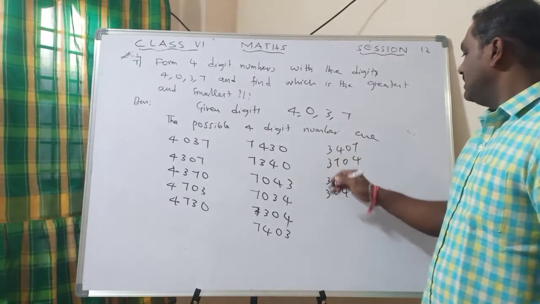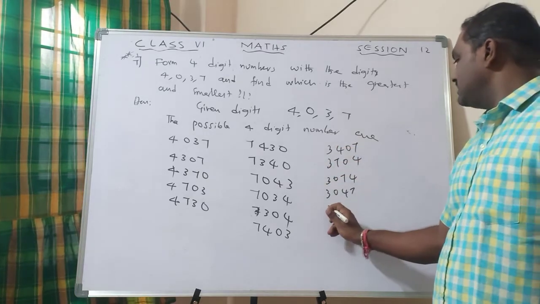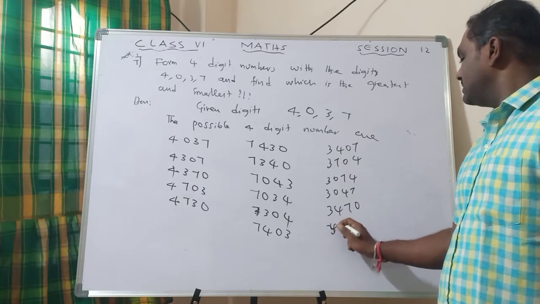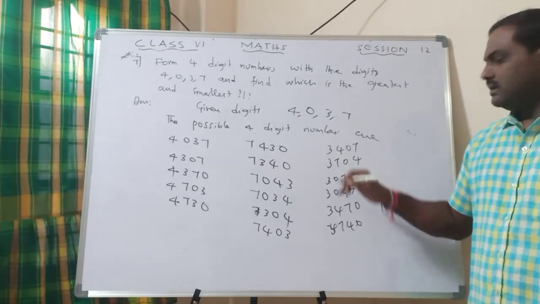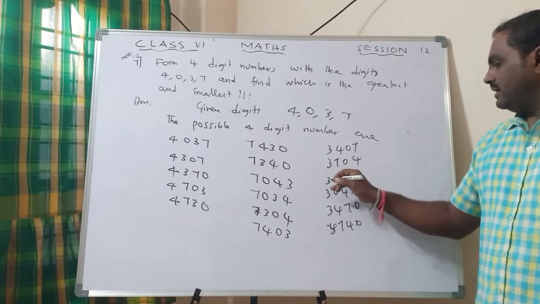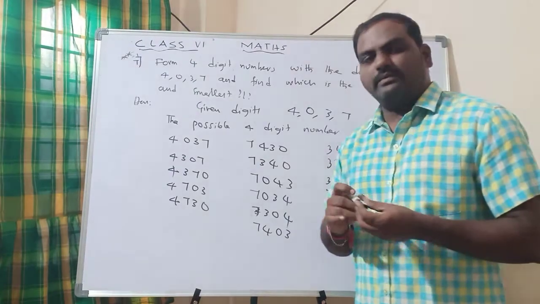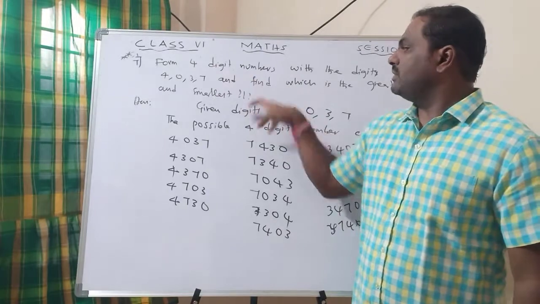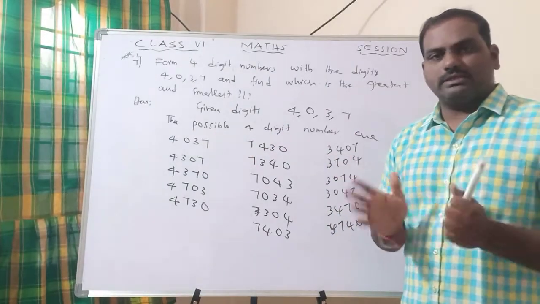Then next, 0 in the last: 3, 4, 7, 0. 3, 7, 4, 0. So look at this, 0 in the middle, 0 in the starting, 0 in the last. Like that, 7 in the middle, 4 in the middle. Like that you have to write all the possibilities. The question is to form 4-digit numbers from the given digits. So you just try to write how many numbers are possible.